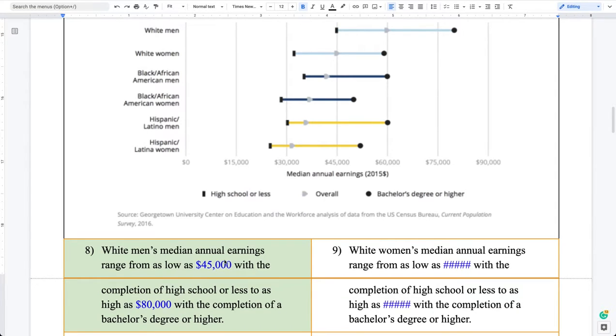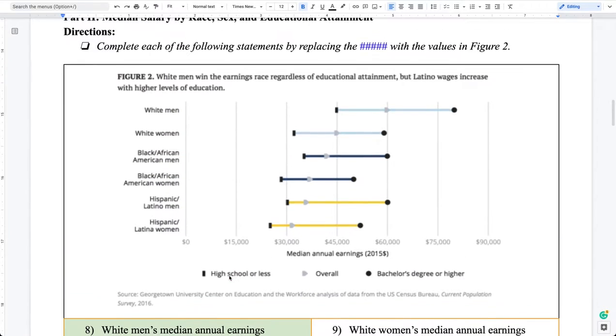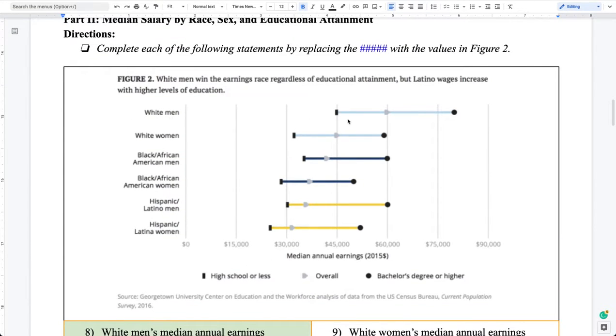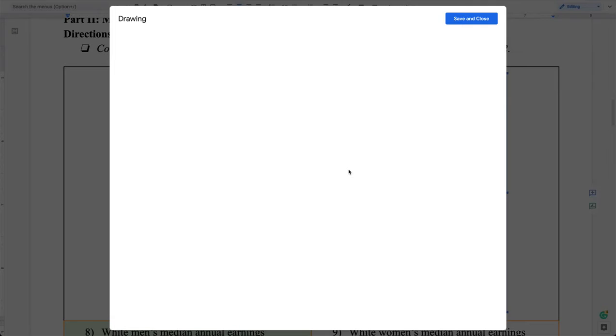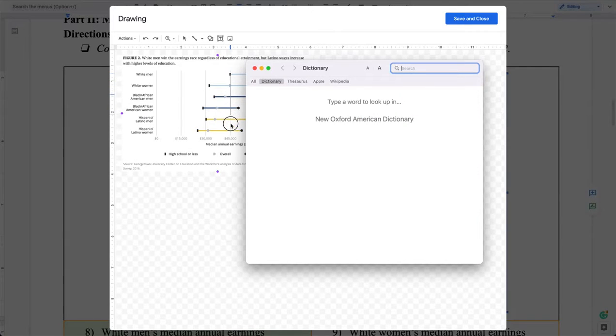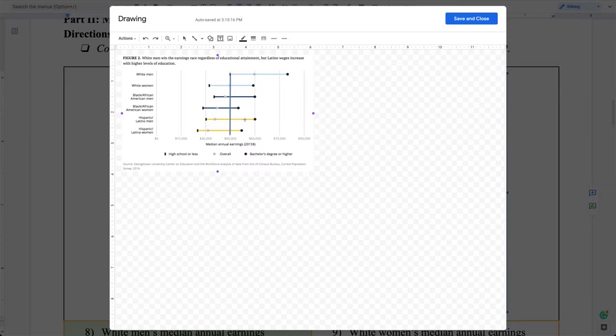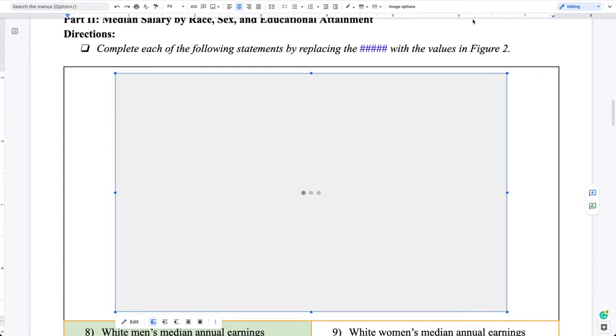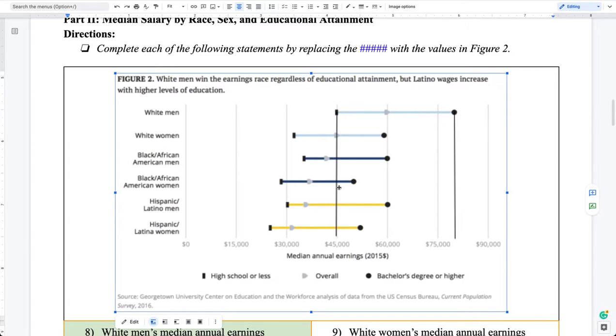So now the question is, how do I come up with these low and high values? If we look here at white men, we're focused on this line right here. On the lower end, let me go ahead and zoom into this image to give you a better view. If I were to draw a line coming down directly from the lower level for white men, and then also coming down directly from the higher level for white men, here's what you should see. On the low end, this